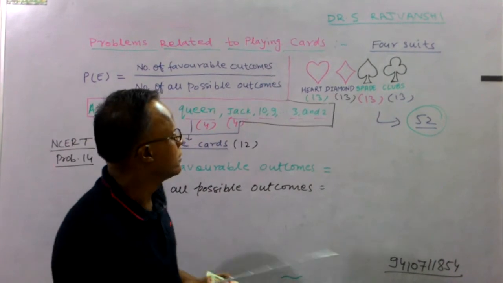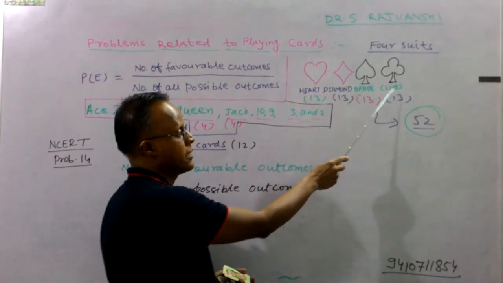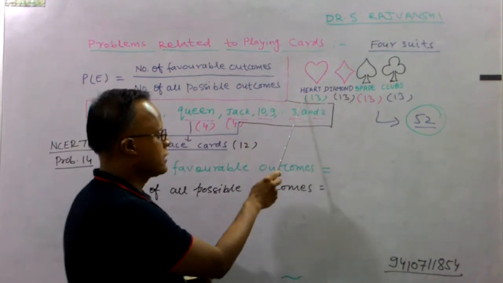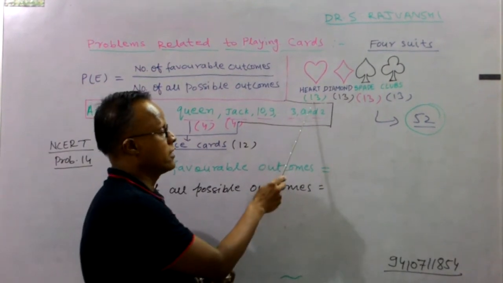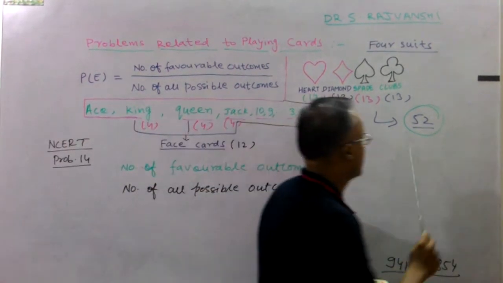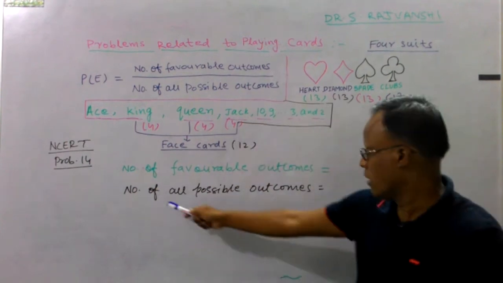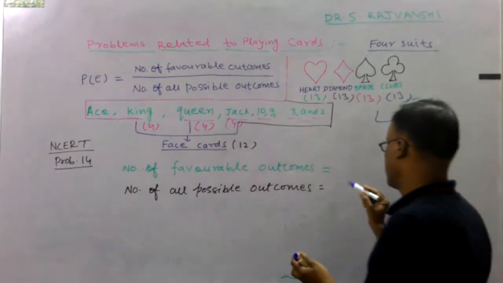There are 4 types of suits: heart, diamond, spade and clubs. Each has 13 cards. Heart 13, diamond 13, spade 13, clubs also 13. The total number of cards is 52. So in this case, the number of all possible outcomes is 52.